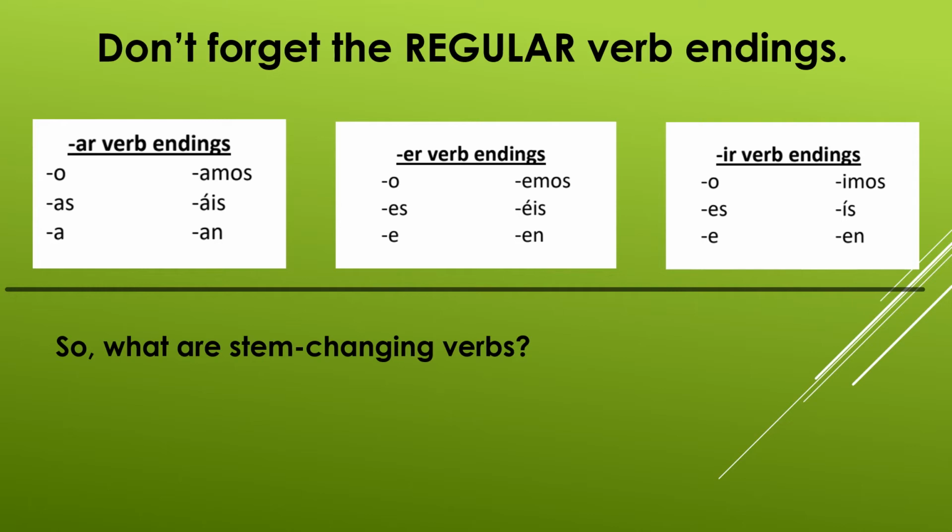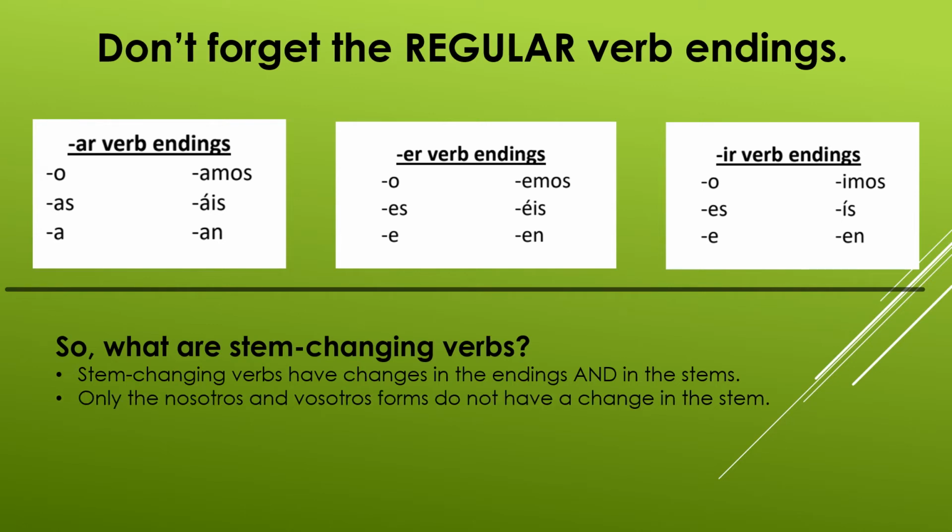So regarding this actual grammar topic, what are stem changing verbs? Okay, stem changing verbs have changes in the endings and in the stems. That is the main difference. So far, we've been conjugating verbs where the only thing you're doing is changing that ending using the charts above. But with stem changing verbs, you have to change something in the first part of the word also. And only the nosotros and vosotros forms do not have a change in the stem. So it's everything except for nosotros and vosotros. Those two things are very important to write down as well.